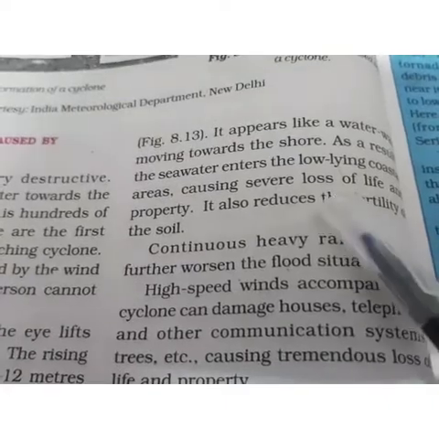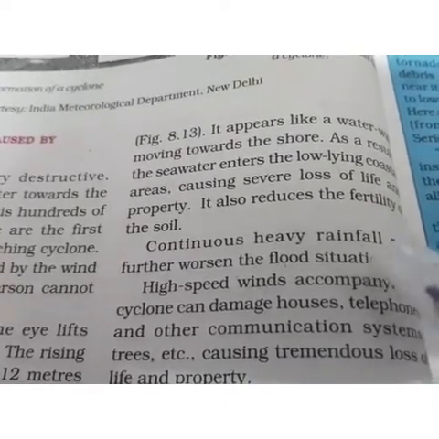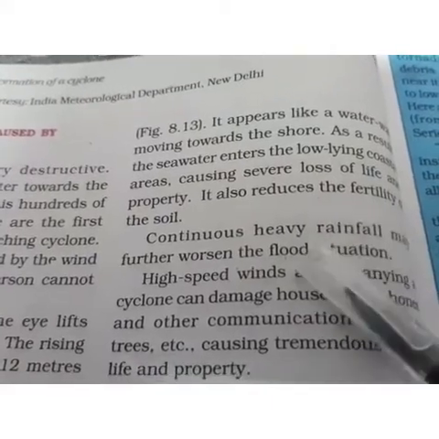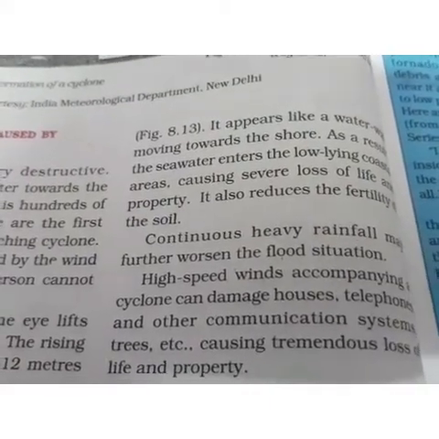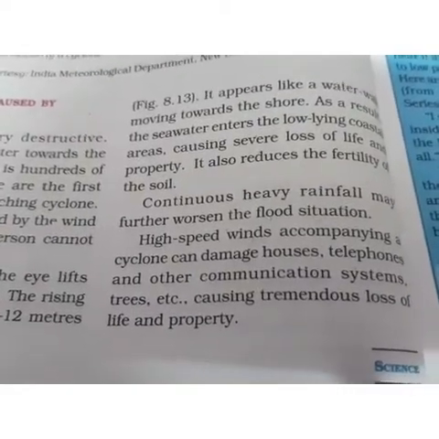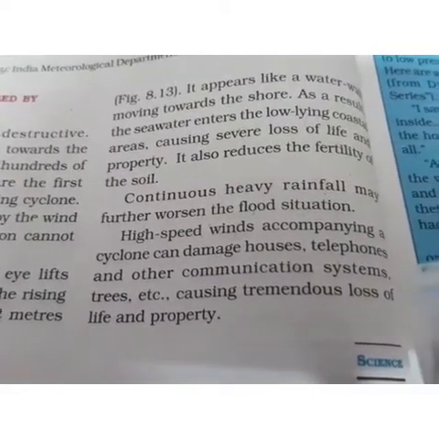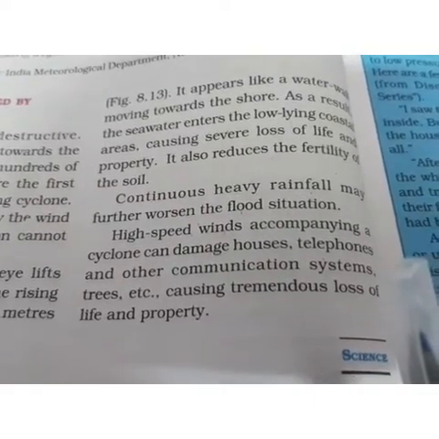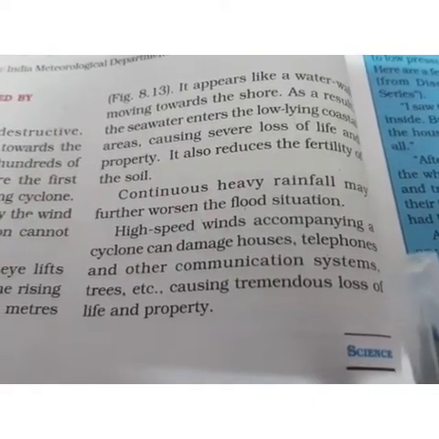A cyclone is always accompanied by rainfall also. And if heavy rainfall is there, then the flood situation comes, which also worsens the situation. High speed wind accompanying a cyclone can damage houses, telephones, and other communication systems, trees, etc., causes tremendous loss of life and property.